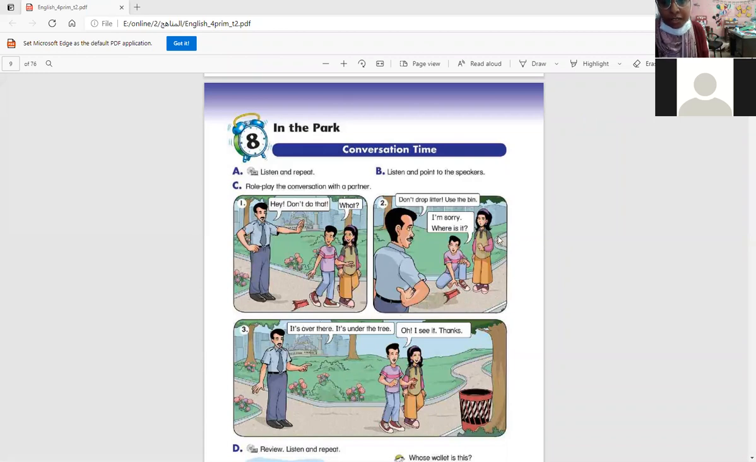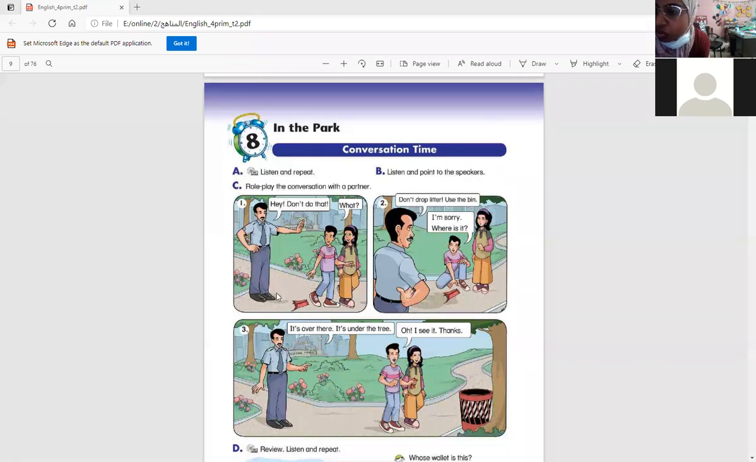Today we're gonna take Unit 8, In the Park, okay? We have a conversation between a ranger and a boy and a girl. Here we have the ranger and the children, okay? Hey, don't do that. What? Don't drop litter with the pen. I'm sorry, where is it? It's over there, it's under the tree. Oh, I see it, thanks.